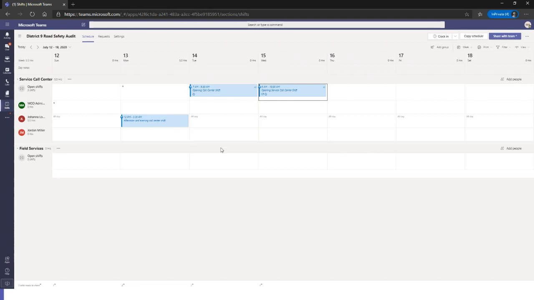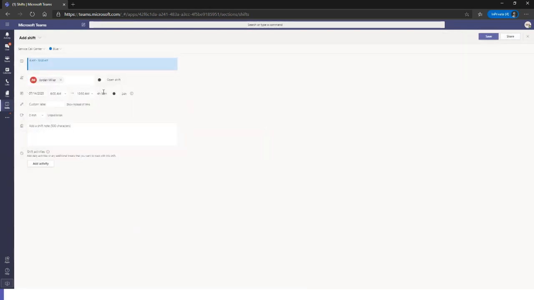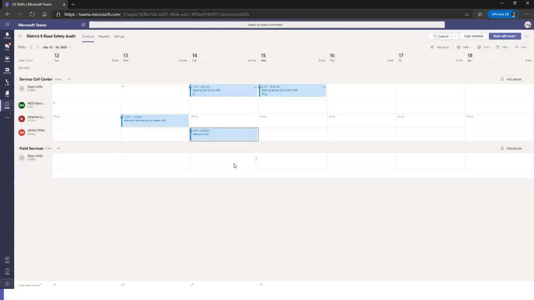Now, I want to give Jordan his first shift of the week, so I know he's typically open on Tuesday, so let's go ahead and give him one. And you'll see it looks very similar to what it looked like when you had an open shift, except up here you see that it is assigned to a specific person. So I know that he typically likes to work afternoons, so we'll put him at 2 p.m. to 6:30 p.m. Great. So now I've given Jordan his first shift of the week and it appears right down here.